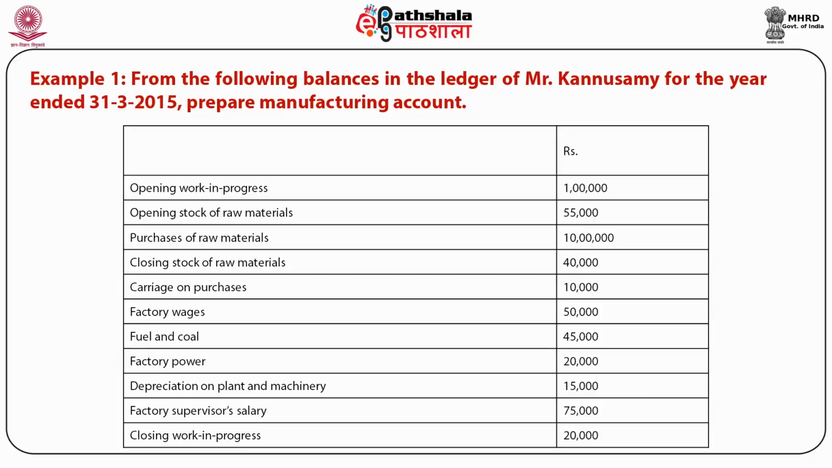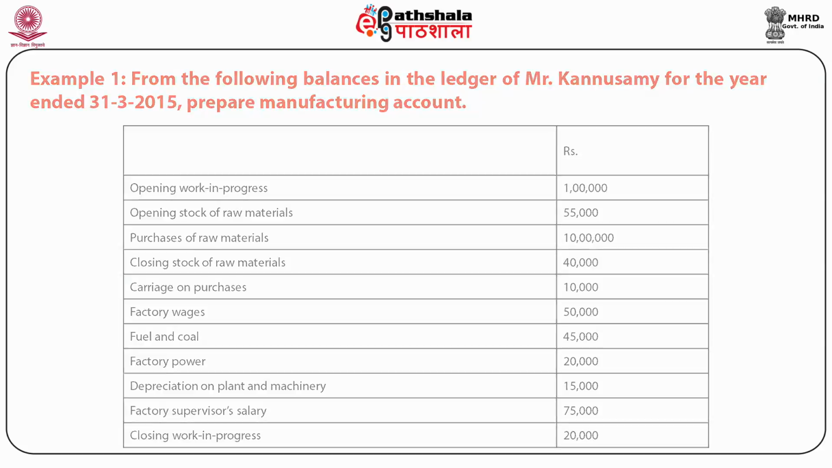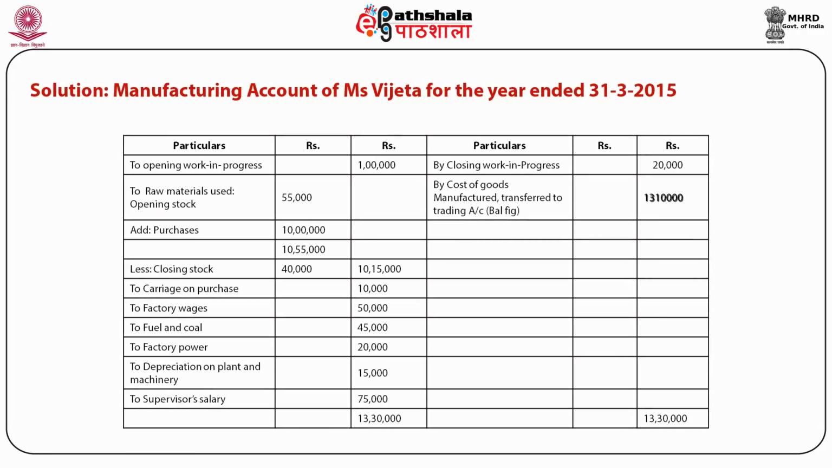In this example, transactions such as opening work in progress, opening stock of raw material, purchase of raw material, closing stock of raw material, carriage on purchase, factory wages, fuel or coal, factory power, depreciation on plant and machinery, factory supervisor salary, and closing work in progress are given. And with the help of these, we have to prepare a manufacturing account for the year ended on 31st March 2015.